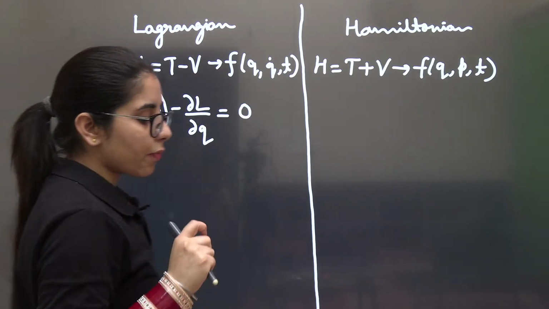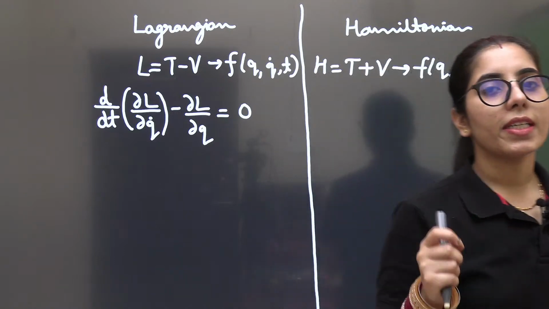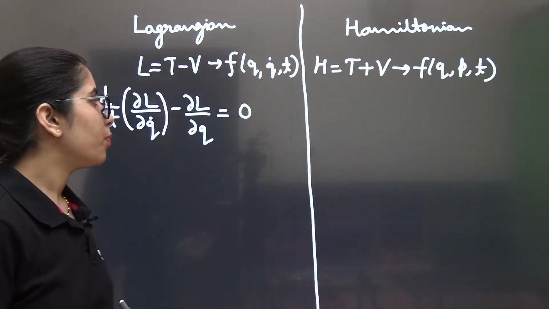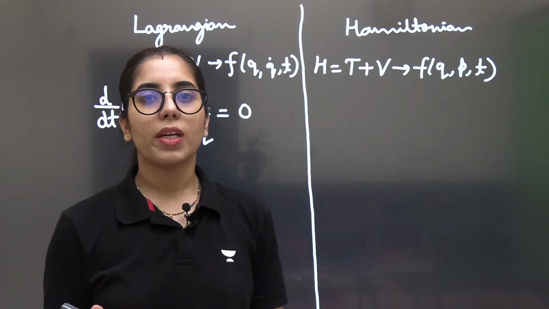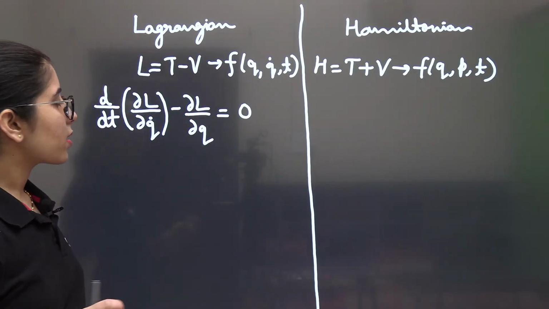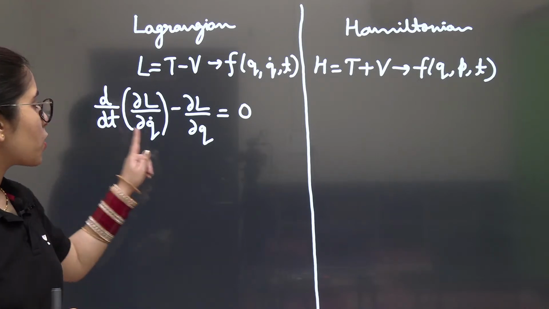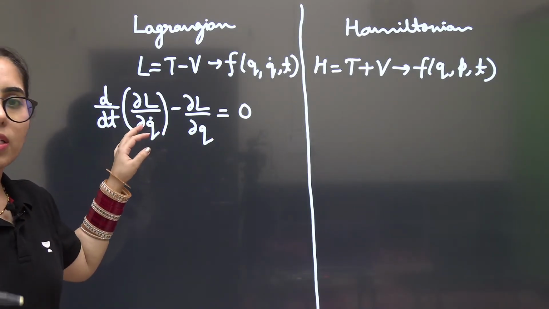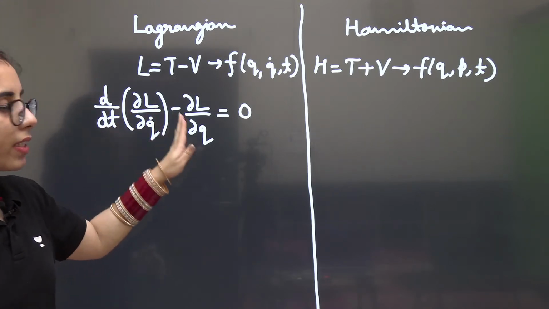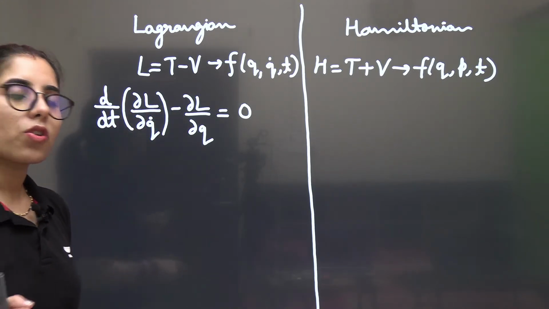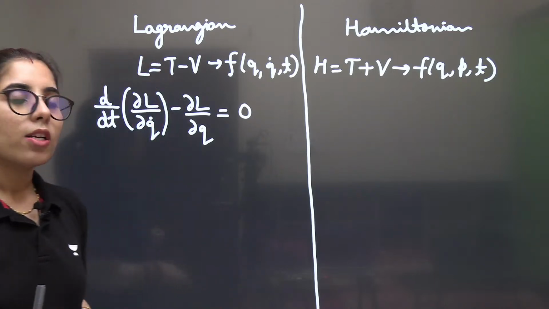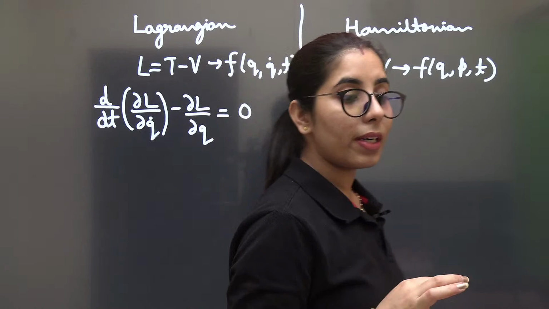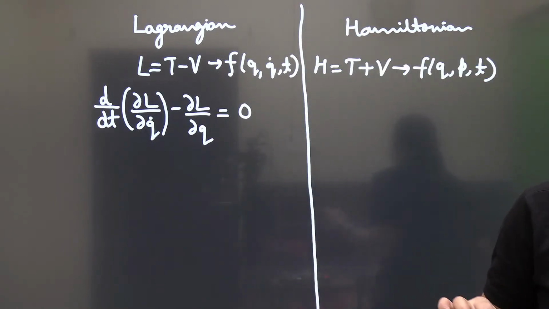If our system has more than one coordinate present, then for each coordinate we will write the equation of motion separately. For example, there is x, there is y too. For x you can write it once, that will be the equation of motion for the x coordinate, and then you will write it for y too, and that will be the equation of motion for the y coordinate. This is Lagrange's equation of motion, which is also known as the Euler-Lagrange equation of motion.